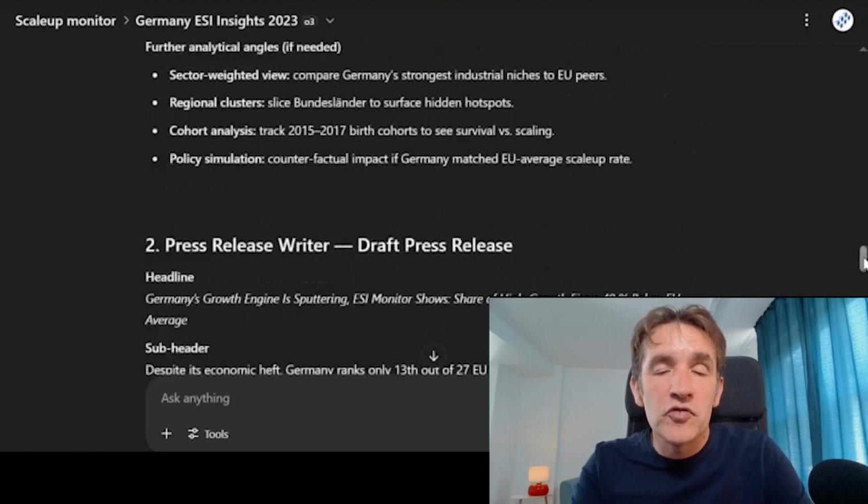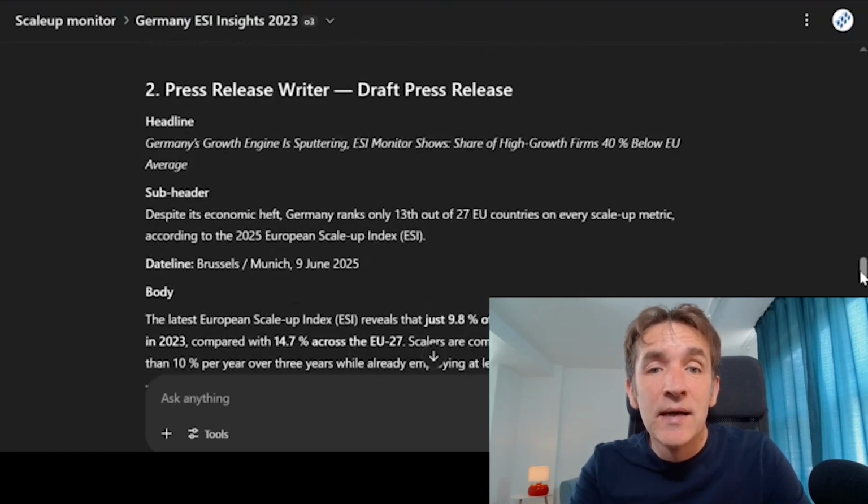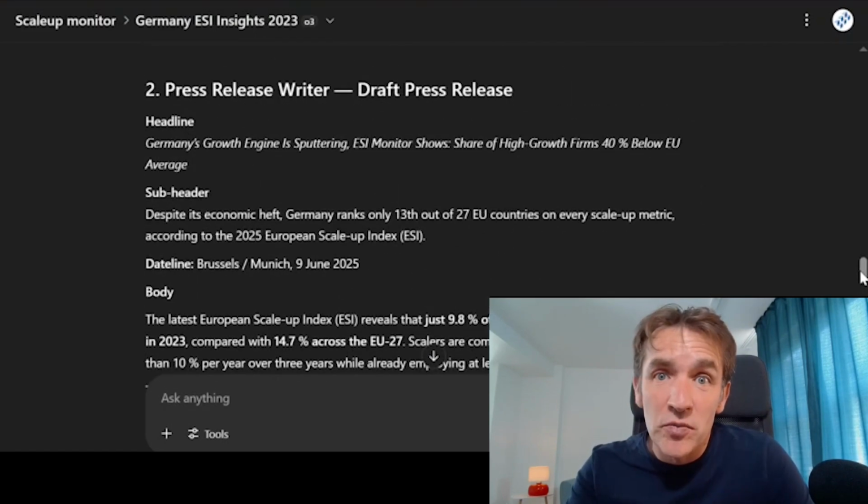So in this way, you can nicely simulate a first team of agents that can work together, and in this way produce for you, based on some data, a nice press release that summarizes the data for a particular country. These were the 3 use cases that I wanted to show you today, of how you can leverage this O3 reasoning model, which I think is a very powerful model.